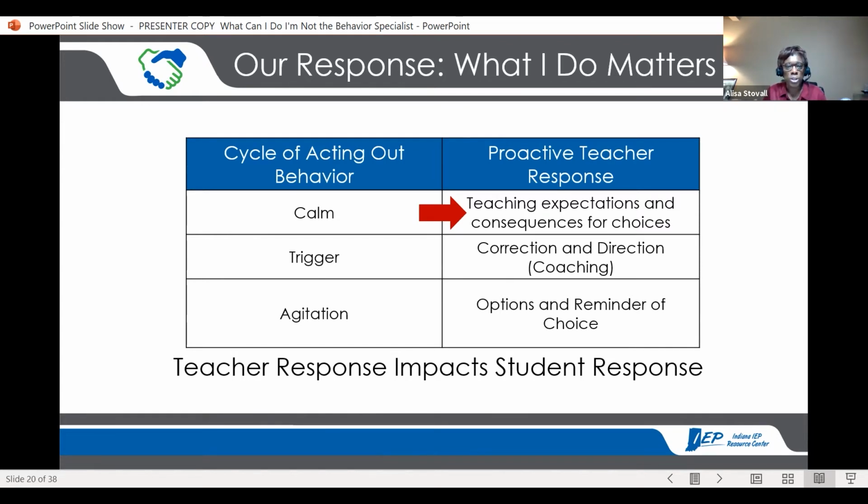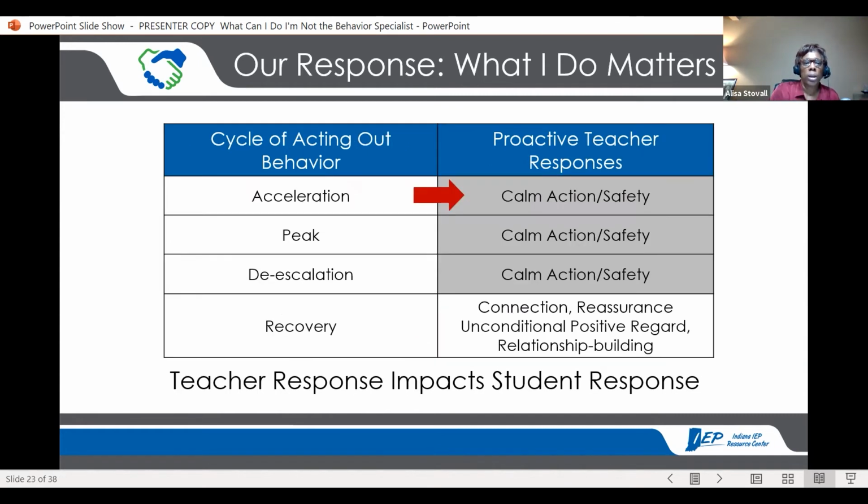Nothing more. Don't introduce any new information, just options and choices. Then when we get to acceleration, and you'll see that the next three sections, acceleration, peak, and de-escalation, they all require the same response from us as the adults in the room. Calm action, no sudden moves, no yelling, just calm.